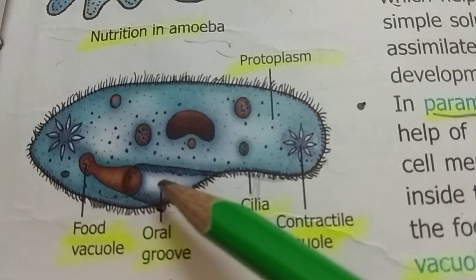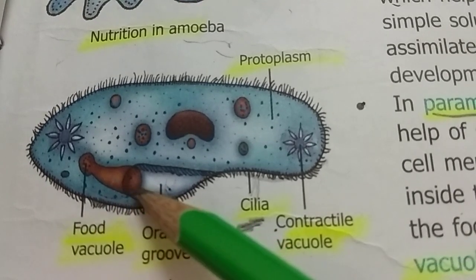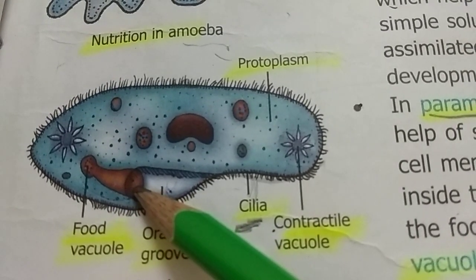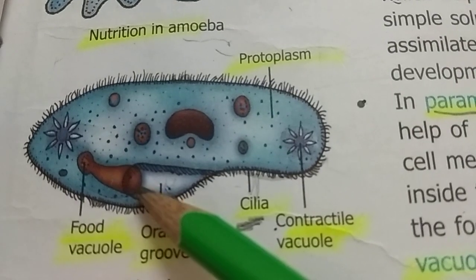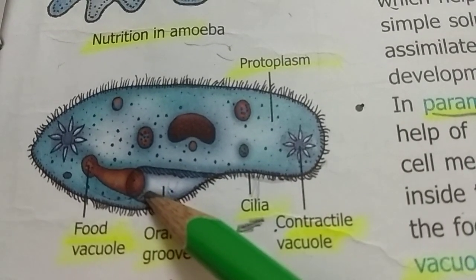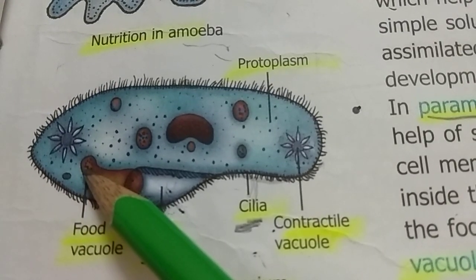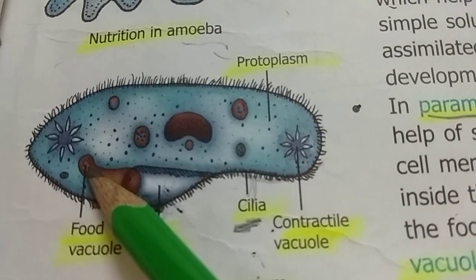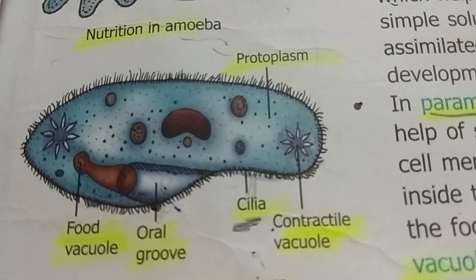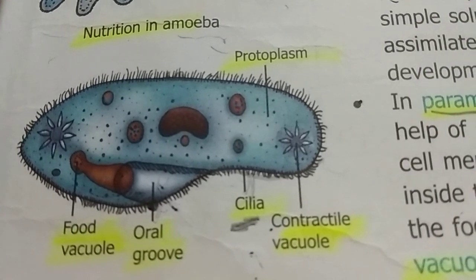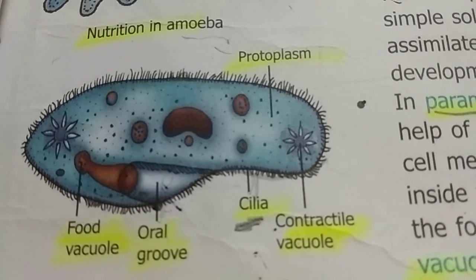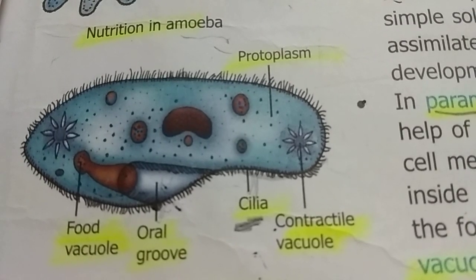And after that, from the oral groove the food goes to the mouth of the paramecium, and from the mouth the food is taken inside the food vacuole. Inside the food vacuole, the same steps take place that we discussed in the case of amoeba.